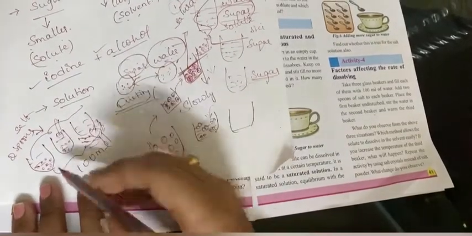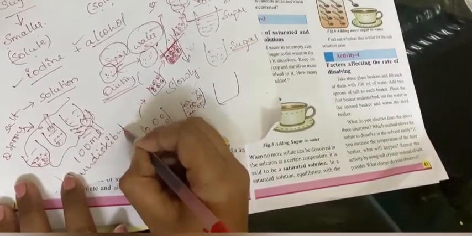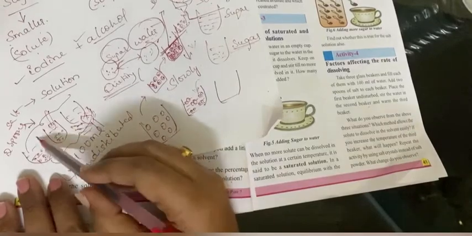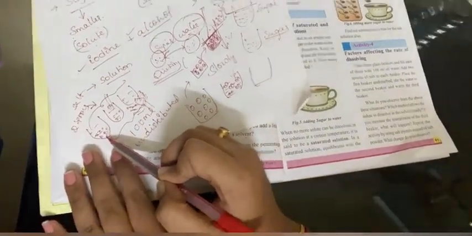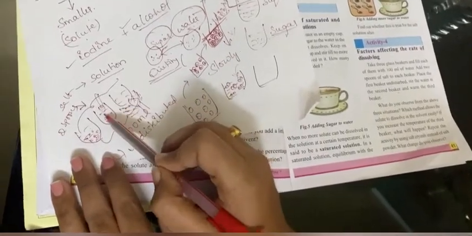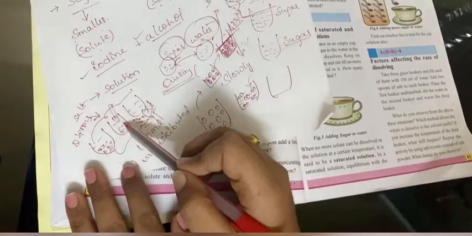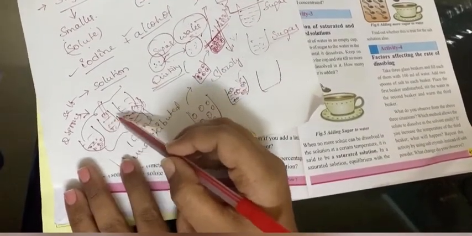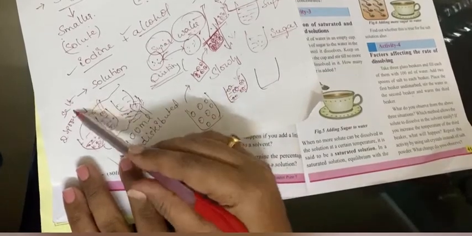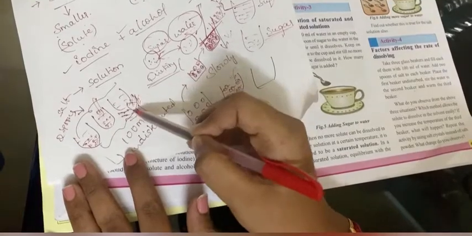So let us see, this is undisturbed, means we are not doing any process. It remains the same. As we place some salt in the solution, it remains undissolved. So next we are stirring, means we are mixing water and salt. So these two get mixed up and the process is happening, right? Here the process happening means the salt gets dissolved in the water. Here due to the heat, because